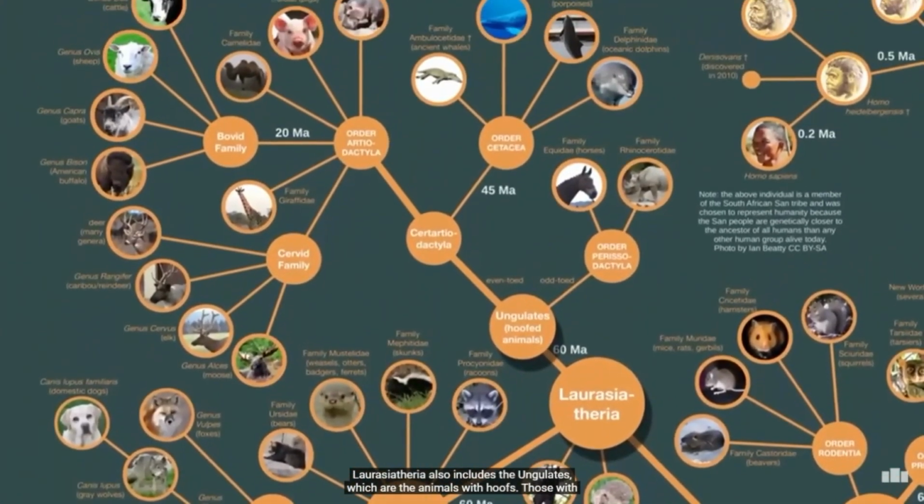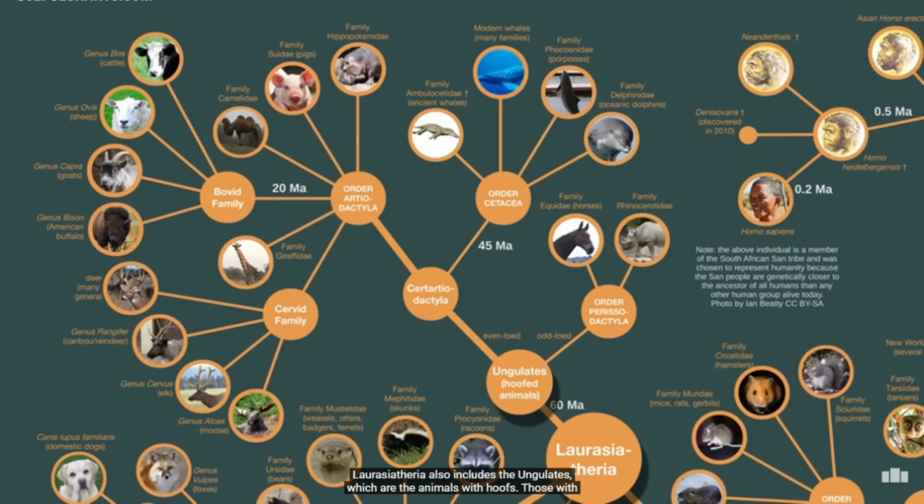Laurasiatheria also includes the ungulates, which are the animals with hooves. Those with an odd number of toes are called perissodactyls and include horses and rhinos. Those with an even number of toes are called artiodactyls and include farm animals like pigs, cows, and sheep, but also animals with antlers like deer. Interestingly, dolphins and whales are also closely related to the artiodactyls. They evolved from land animals that eventually returned to the sea.